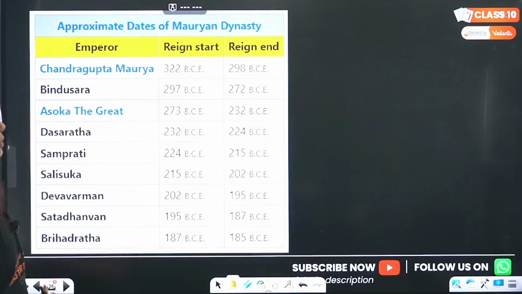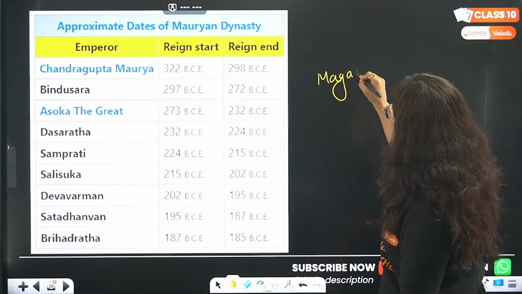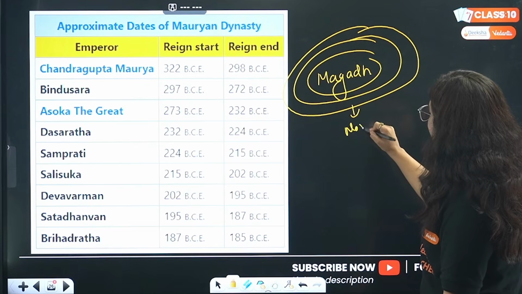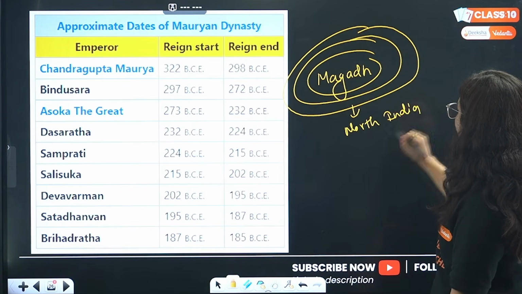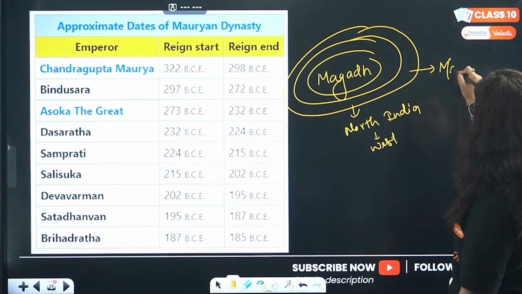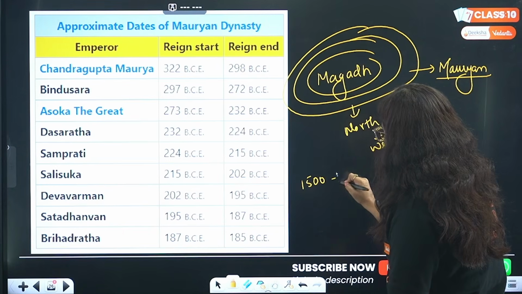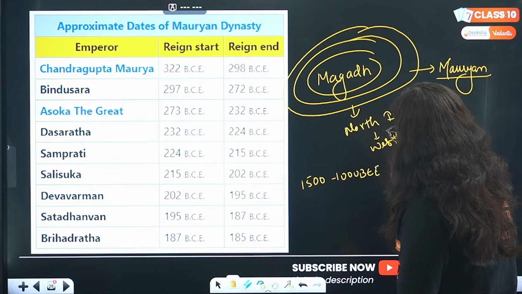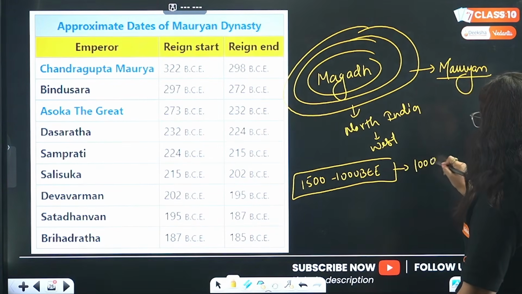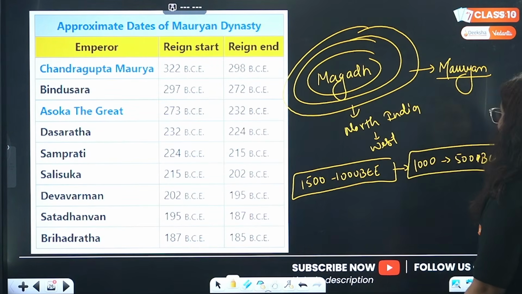Now, is it over? No, bhai. I want to tell you the clear picture that when Magad became day by day powerful, and it occupied the majority of North India, or I can say Northwest India, what happens? Here a great empire came into picture, that was the Mauryan Empire. So pay attention beta, from 1500 to 1000 BCE, it was what beta? It was early Vedic society. Then from 1000 BCE to 500 BCE, what happens beta? It is later Vedic society.